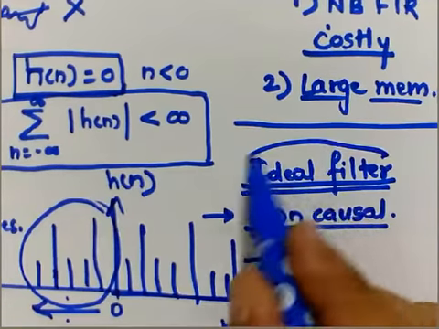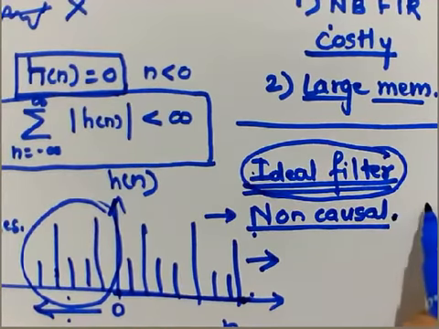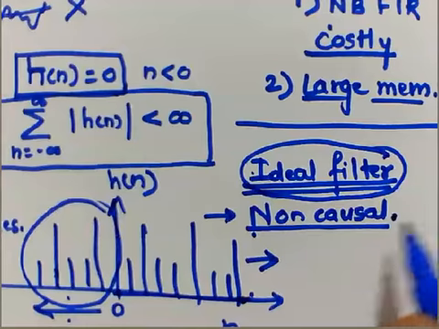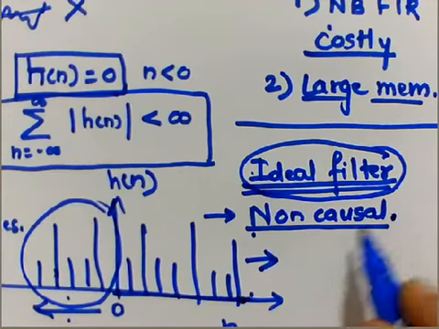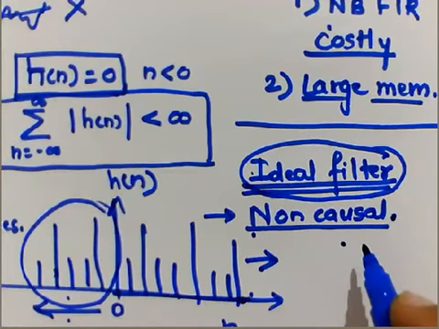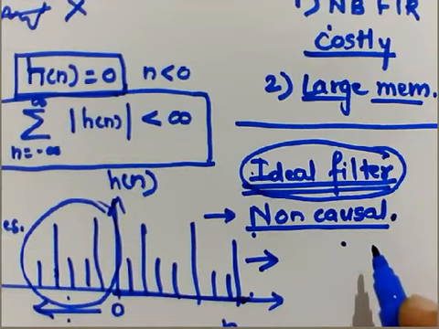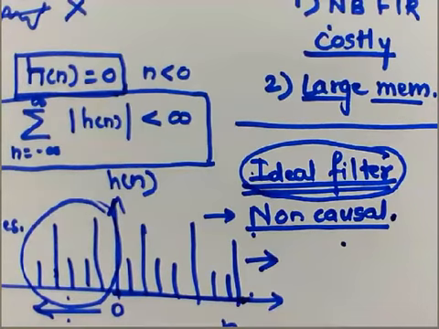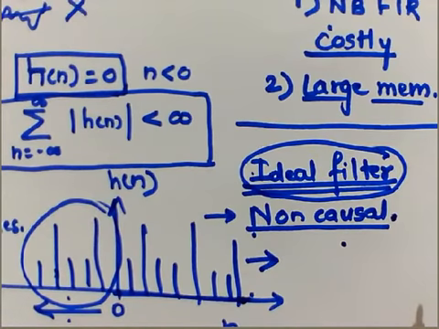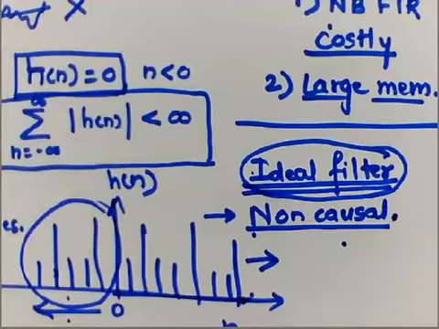So since ideal filters are non-causal, they cannot be realized or practically implemented. That is one of the reasons. Let's understand it in terms of the h of n derived from a low pass filter.